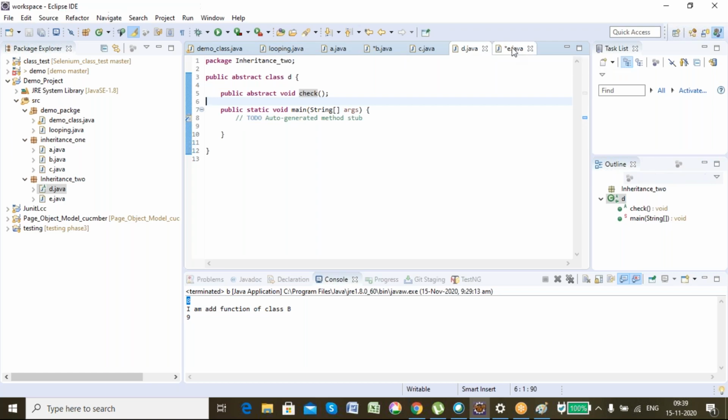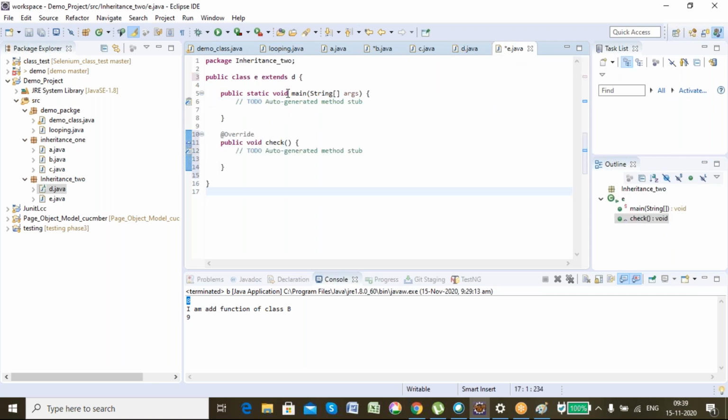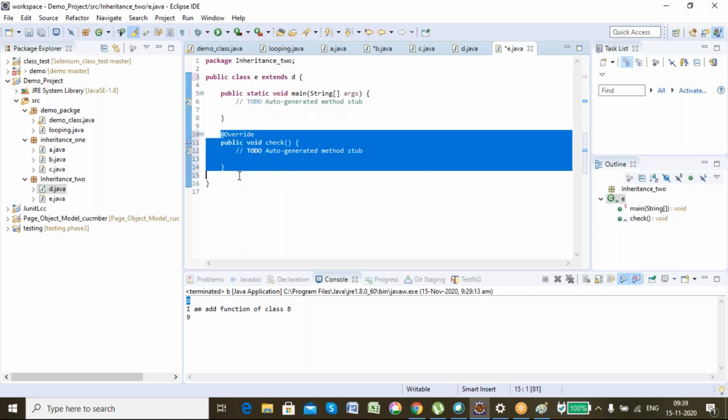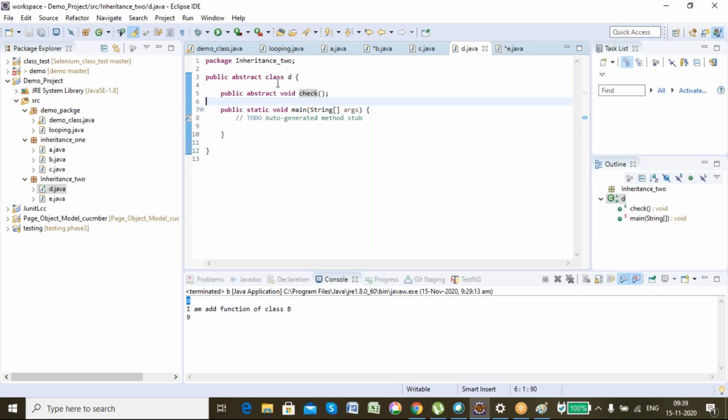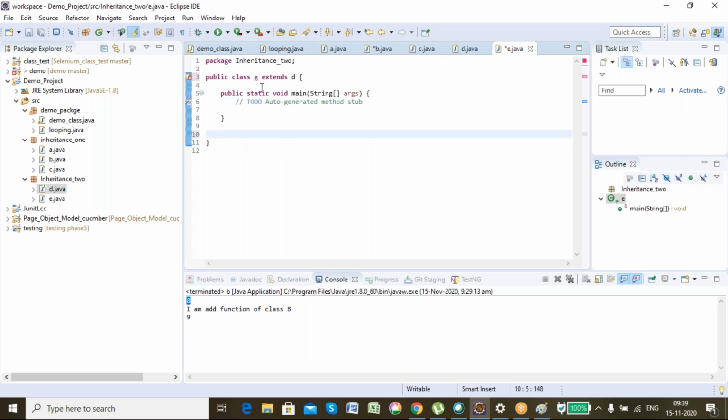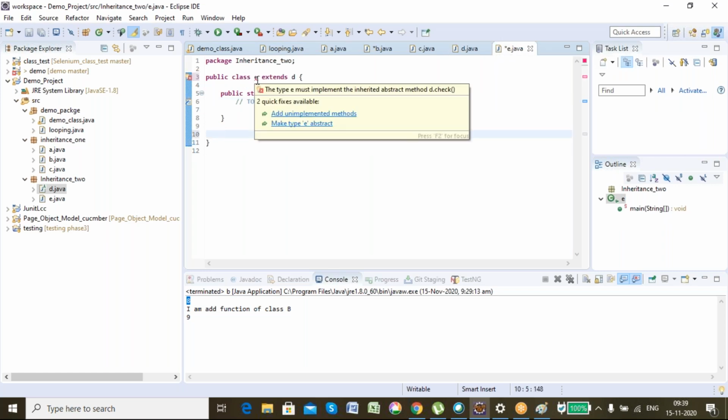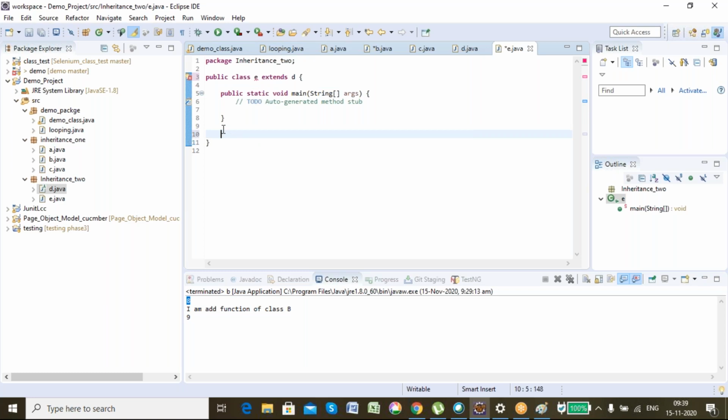And E inherits this class D. So if I don't define that particular abstract function which is present in class D, Java will throw me an error because it will direct me to mandatorily implement all the abstract methods present in the abstract class.